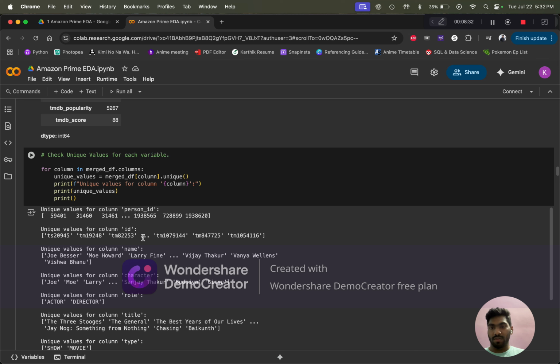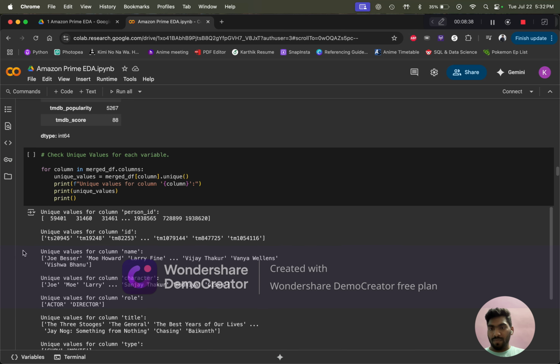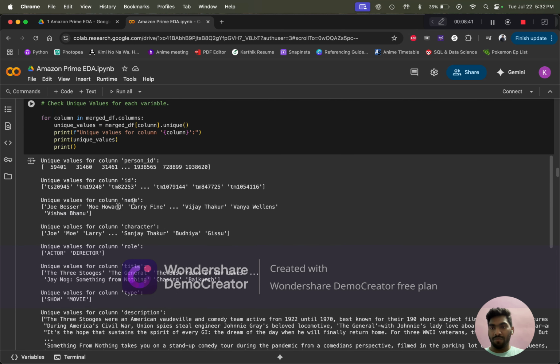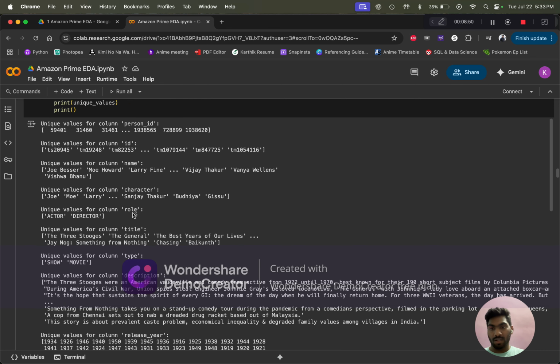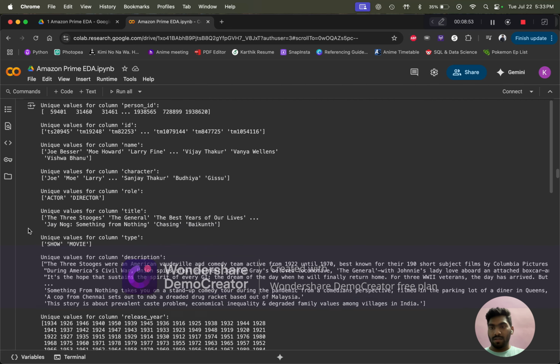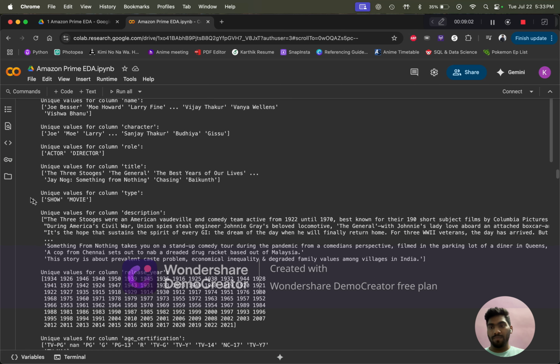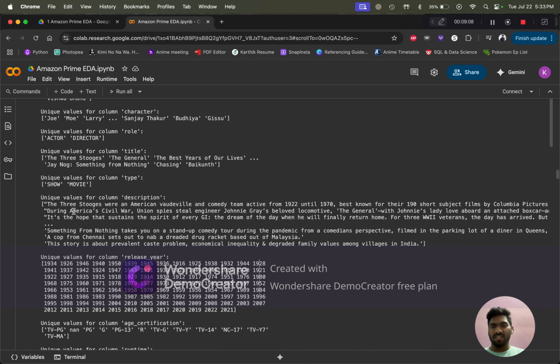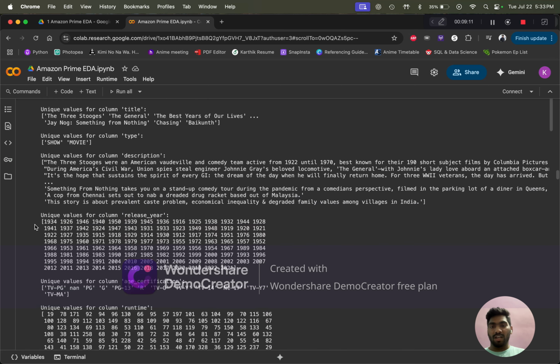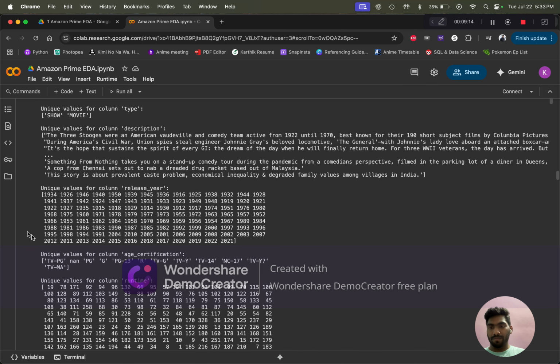The ID for the show as well is individual and unique. The name is a unique value even if the person is repeated. Then there is the character that has been played, the role, whether he is a director or an actor, and the movie title. Unless it is part 2 or part 3, every title is unique as well. The type is a show or a movie. Every description is unique, and the release year runs from 1934 to 2021.